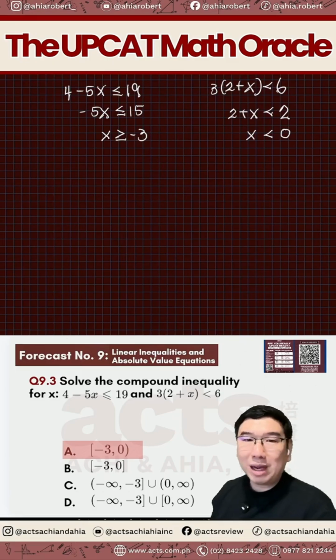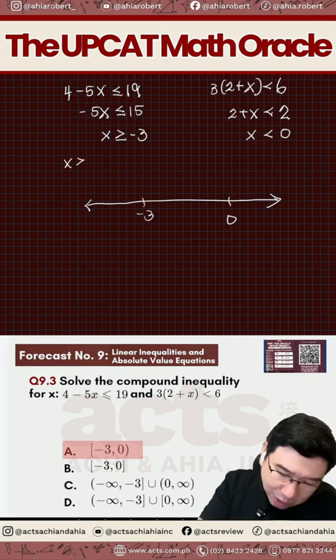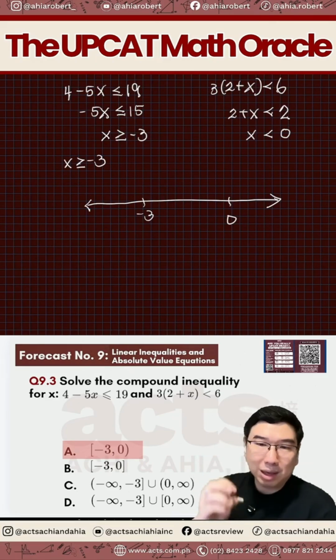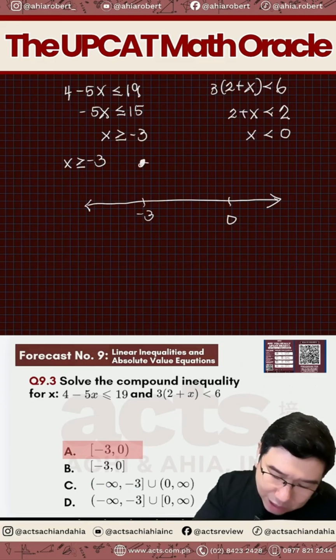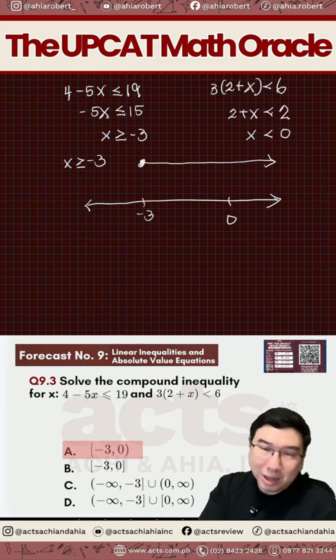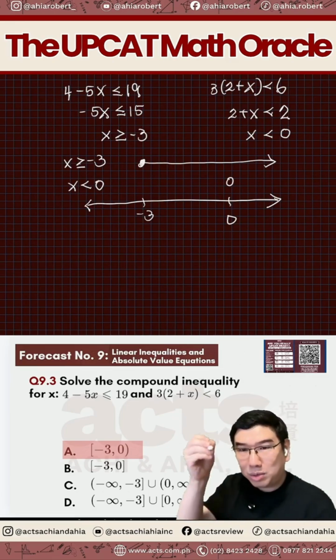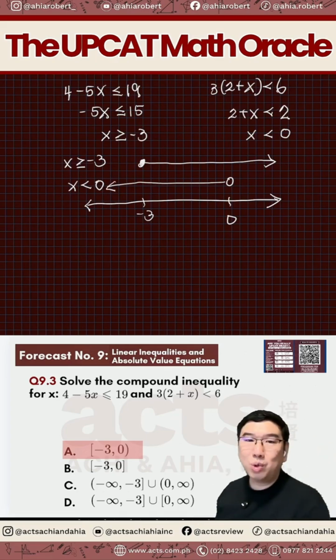Okay? So we need to satisfy both of them. Anong values of x that will satisfy both inequality? Para ma-picture nyo lang. So if we have here to be negative 3, if we have here to be 0, when we say x greater than equal to negative 3, anong itsura? Sino yung mga values ng x that will satisfy this inequality? Lahat ng x that is equal to negative 3 or greater than negative 3. Equal to negative 3, shade natin siya dito. And then greater than negative 3, therefore, everything to the right. How about the other one? X less than 0. That means hindi kasama si 0, right? Kaya naka-hollow circle kasi hindi siya kasama. And less than 0, that means everything to the left side.